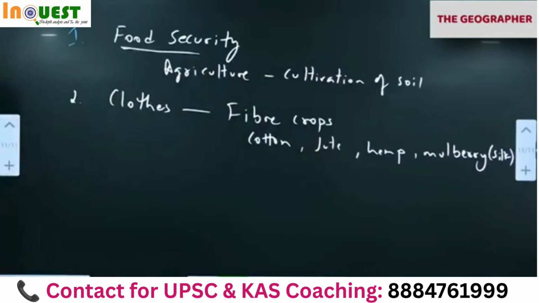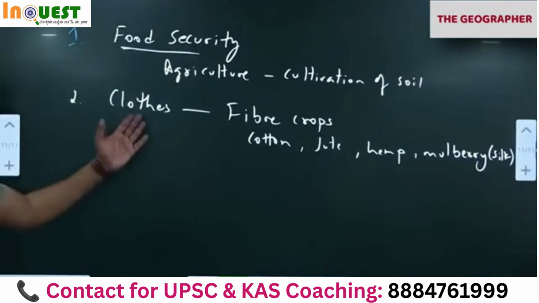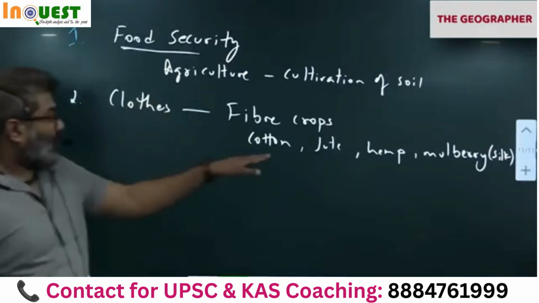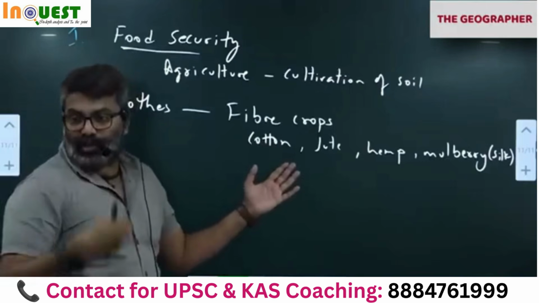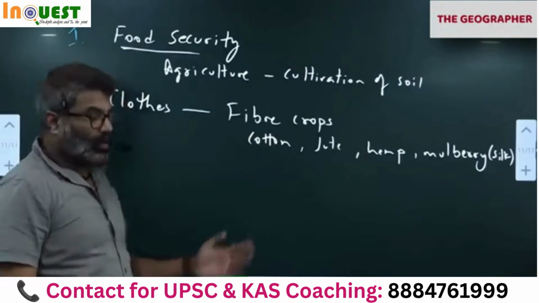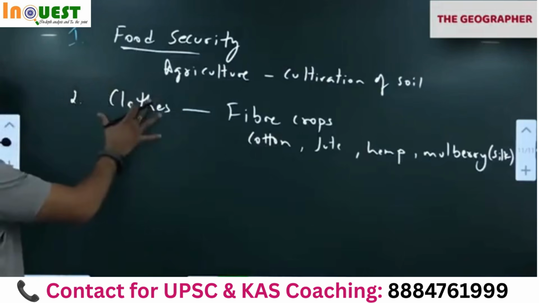So clothes also are indirectly from the soil. We grow fiber crops, from fiber crops we extract fiber, we make fabric, fabric to clothes. So soil also gives us clothes.